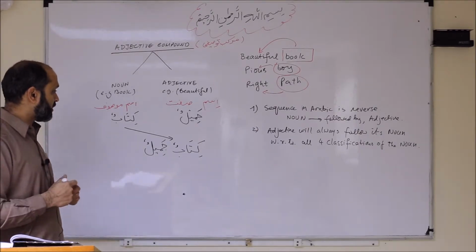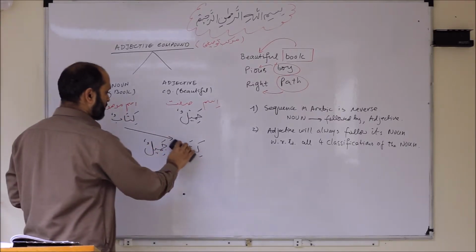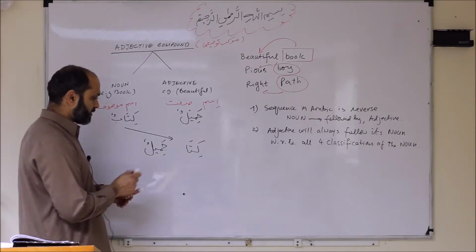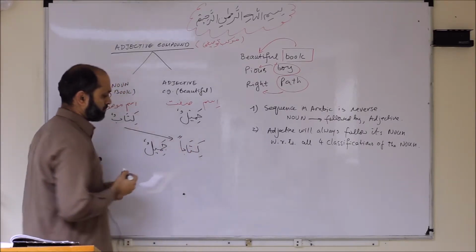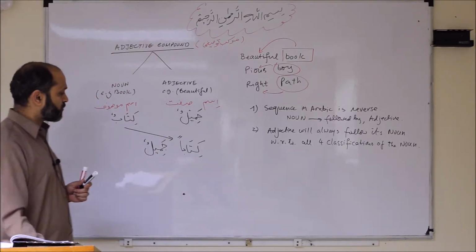So having said this, due to many reasons, if kitabun was in the shape of kitaban, now the status has changed. So then what should we be doing?